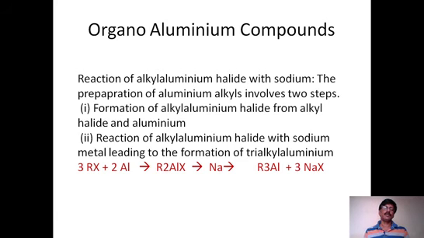So if we use sodium, then the reaction moves faster, and one by one three alkyl groups attach to aluminum, so that we get at the end trialkyl aluminum, or R3Al. So trialkyl aluminum is the main product of the organoaluminum compounds.